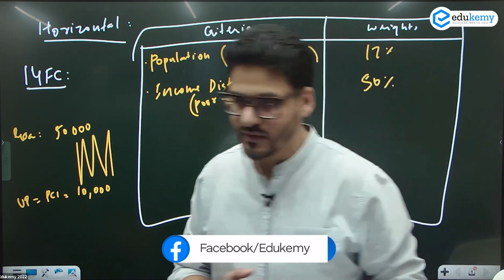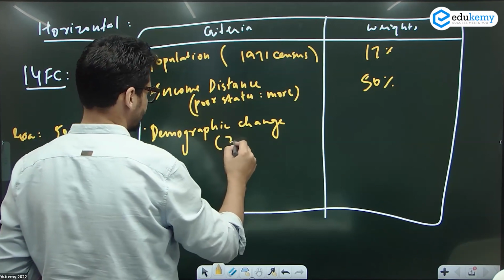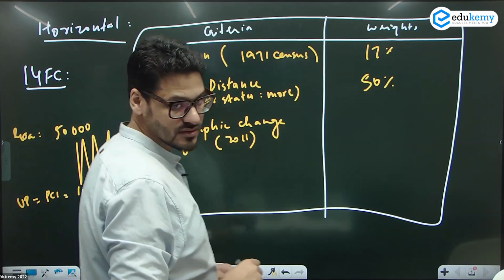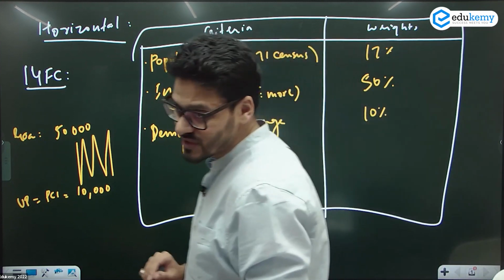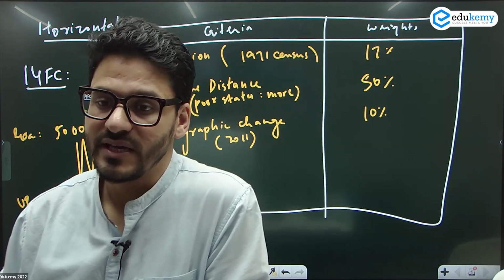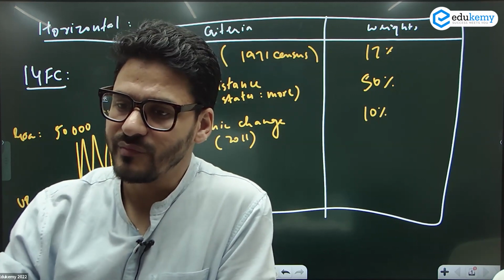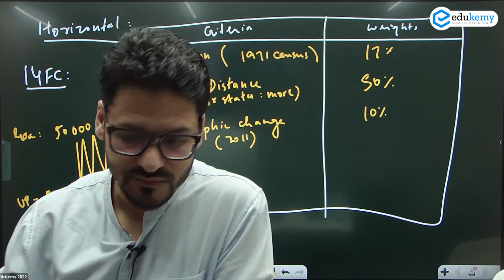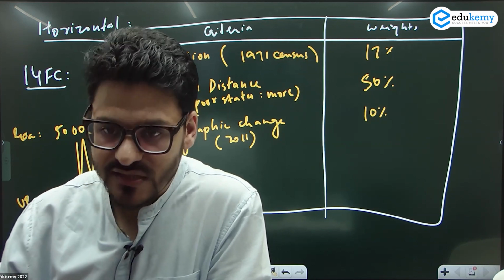Then we have the demographic change according to the 2011 census, weightage 10%. Demographic change कैसे होता है? How does it happen? Majorly because of migration. ठीक है ना? For example, we have people in Bihar. And a lot of people from Bihar are coming to Delhi. अब Delhi is accommodating them. Delhi is absorbing this migration. Migration Bihar से दिल्ली की तरफ हो रहा है.